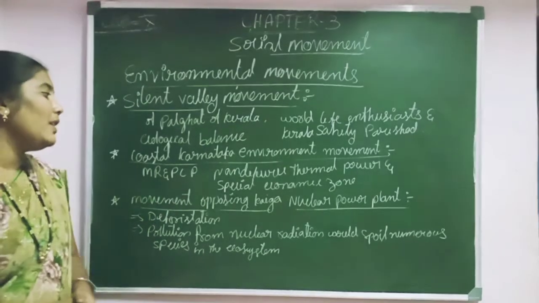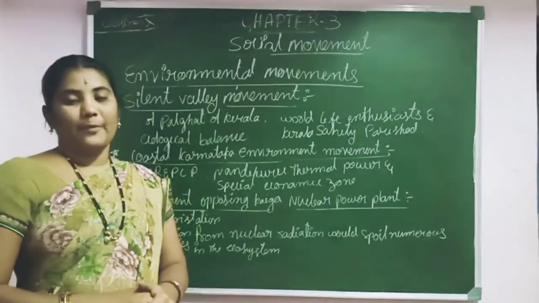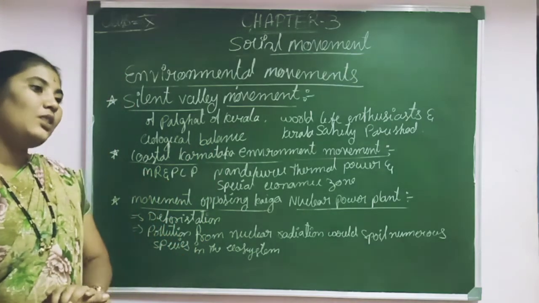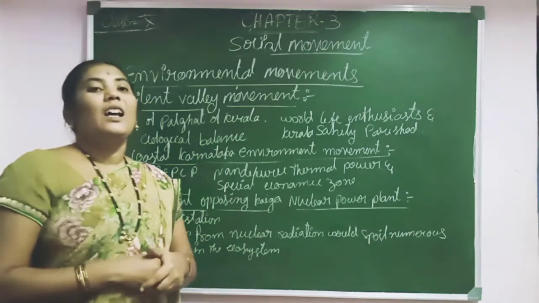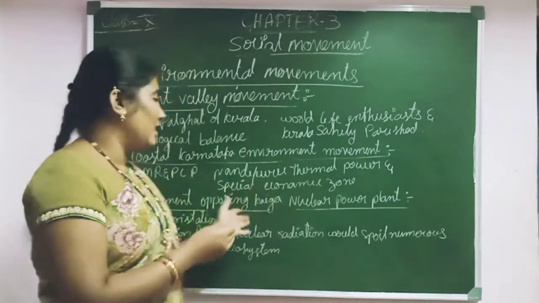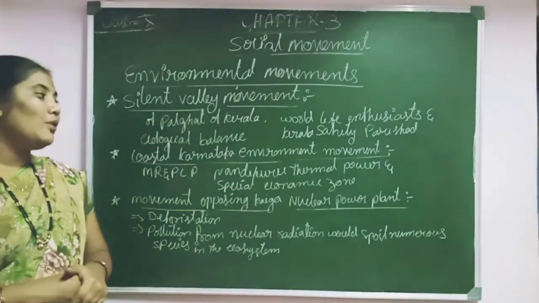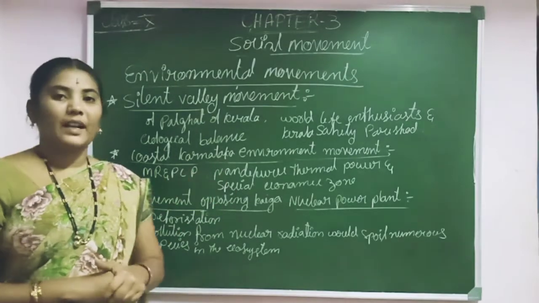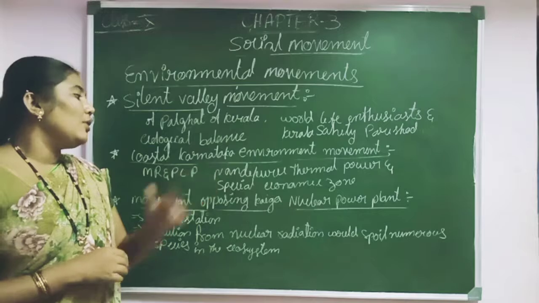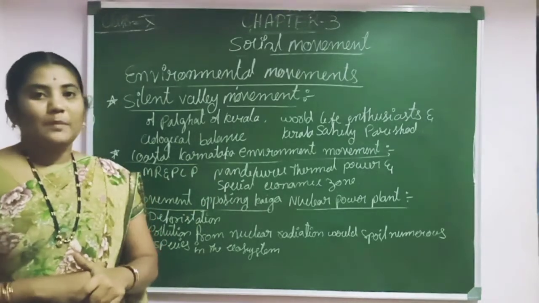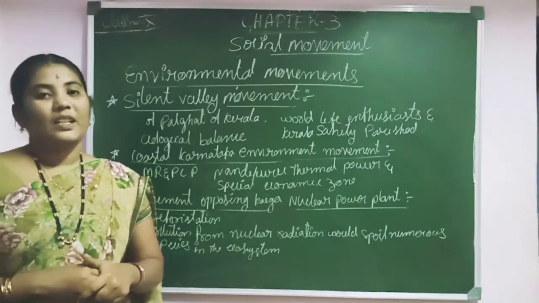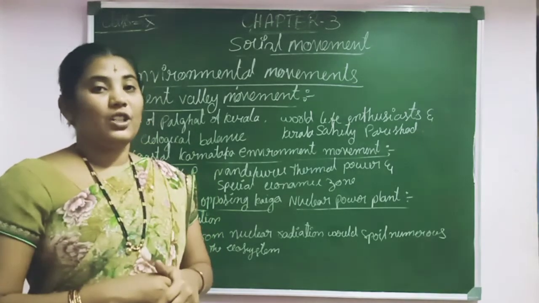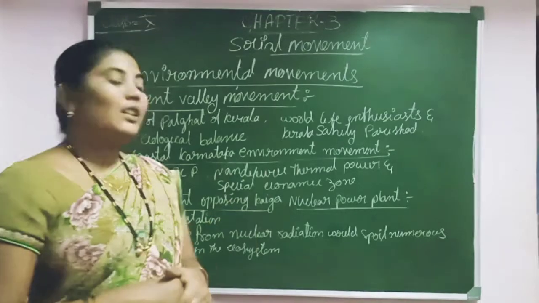Then next is the movement opposing the Kaiga nuclear power plant. It also took place in our Karnataka. This agitation started against the establishment of the Kaiga nuclear plant. They planned to start the Kaiga nuclear plant in the coastal Karwar region, and here Shivaram Karanth started an agitation against the Kaiga nuclear power plant.